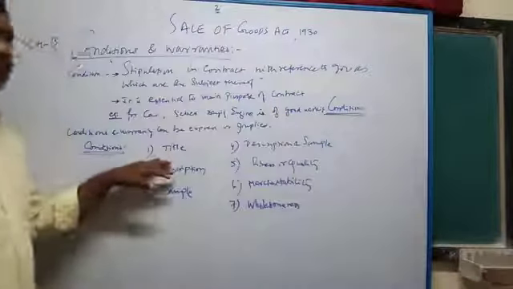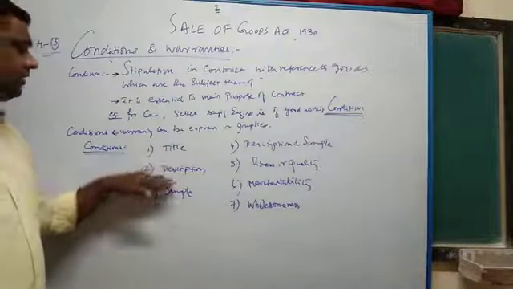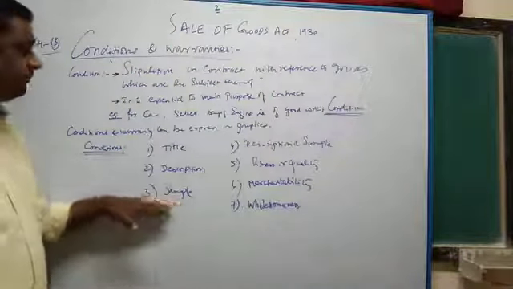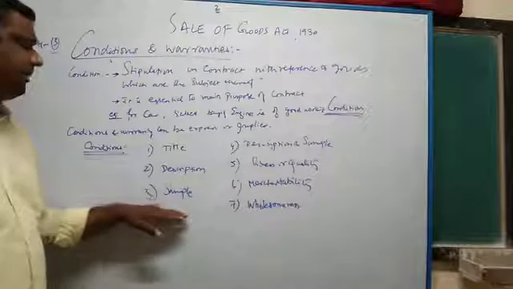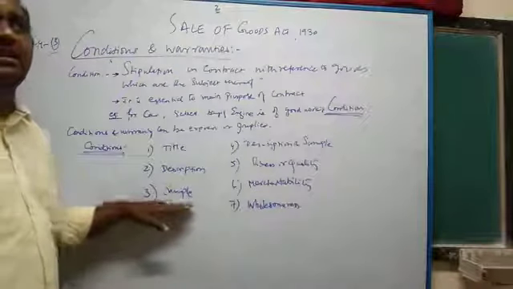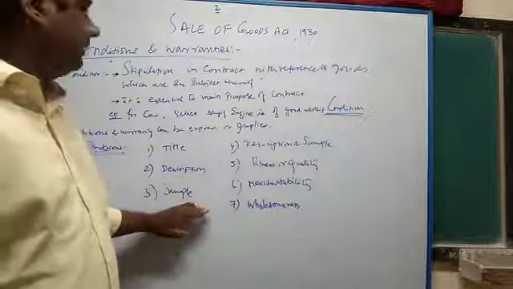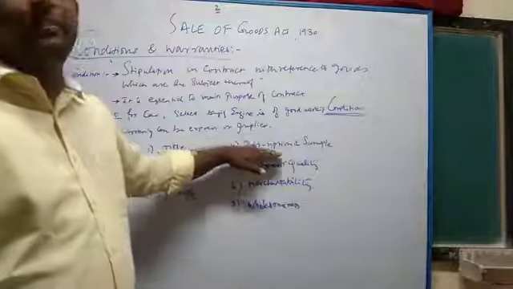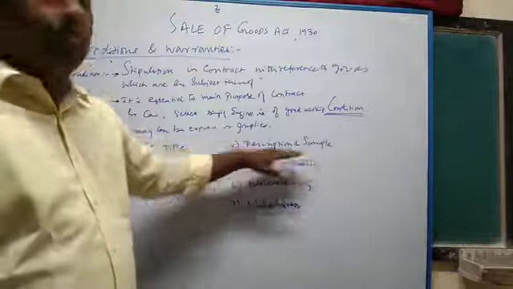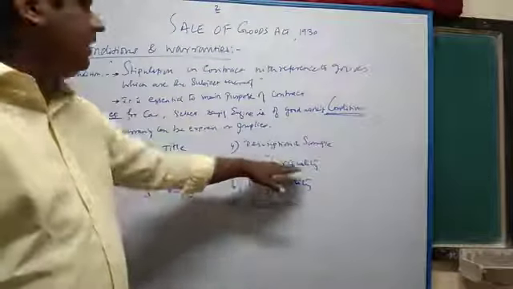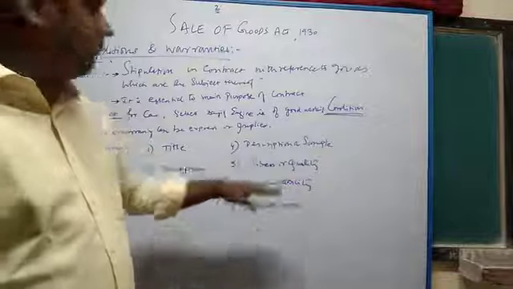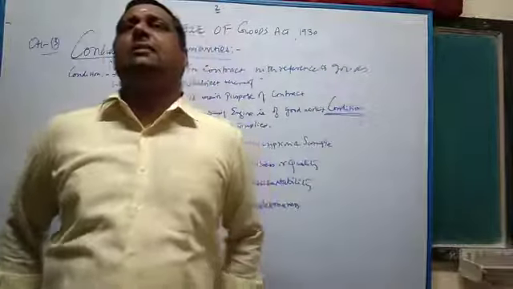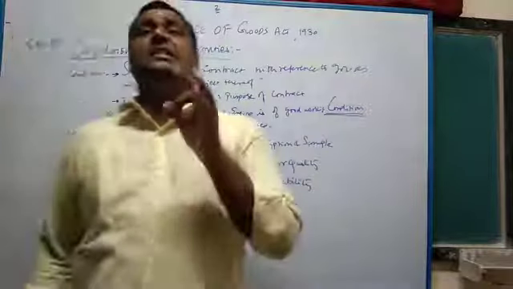So the condition is that I should be the proper owner, I should sell goods of a particular description, and I should sell the sample in wholesome quantity, not a half bag sample, trying to irritate, annoy and defraud the customer. Where the goods have a particular description and sample, it should match both, and there is fitness or quality for the buyer's purpose. It has to satisfy both, and it has to be merchantable, meaning saleable quantity. Merchantable means that which is tradable, that which is saleable.